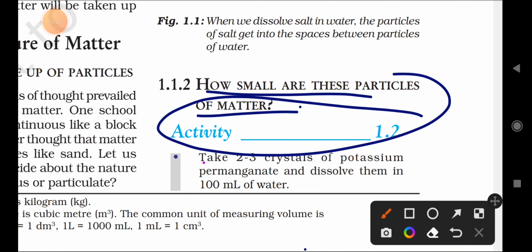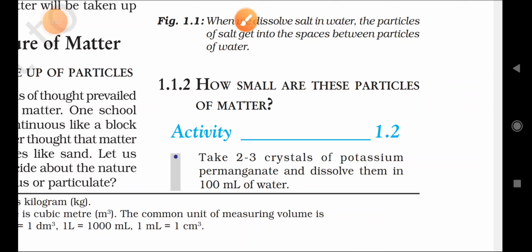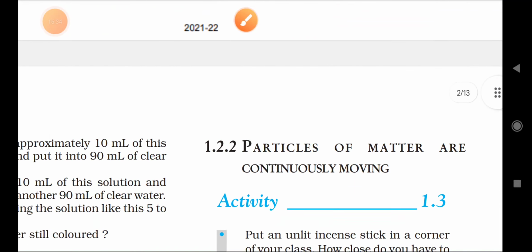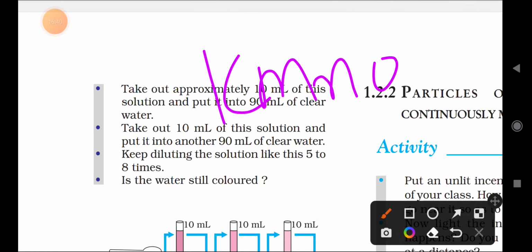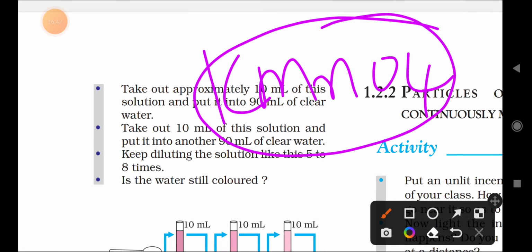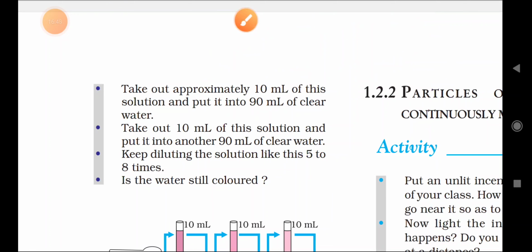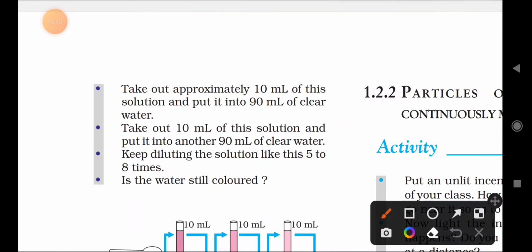Take 2-3 crystals of potassium permanganate, KMnO4, and dissolve them in 100 ml of water. Take out approximately 10 ml of this solution and put it into 90 ml of clear water.